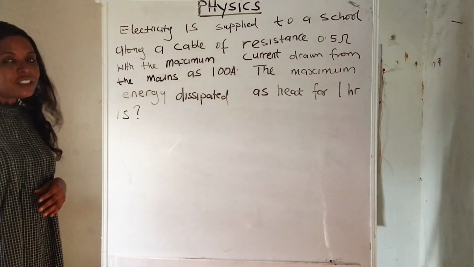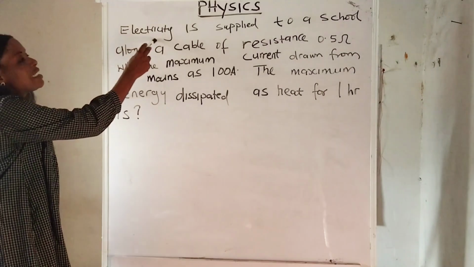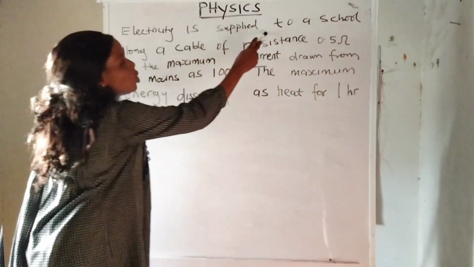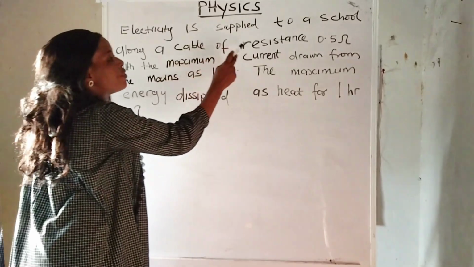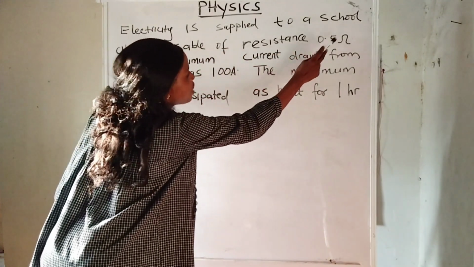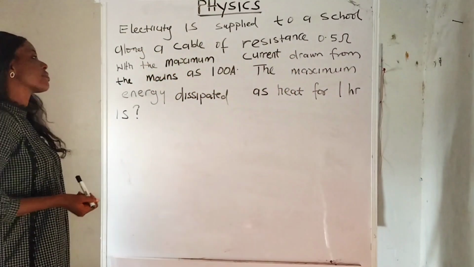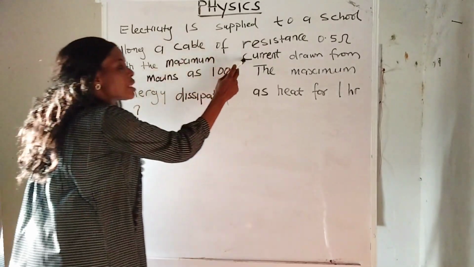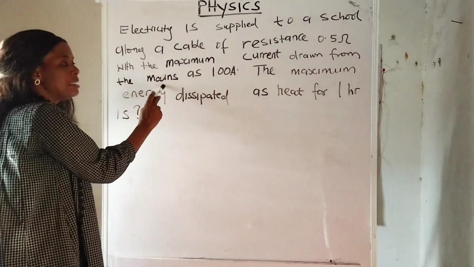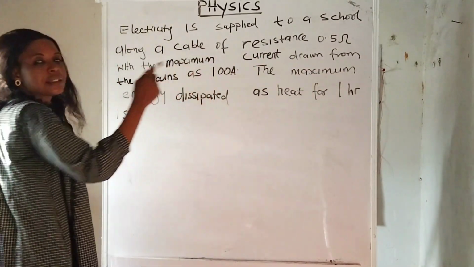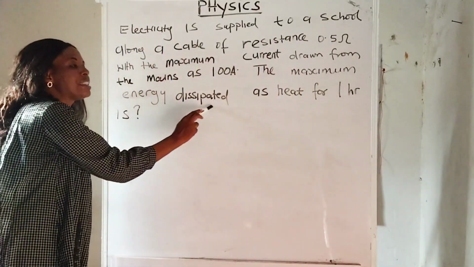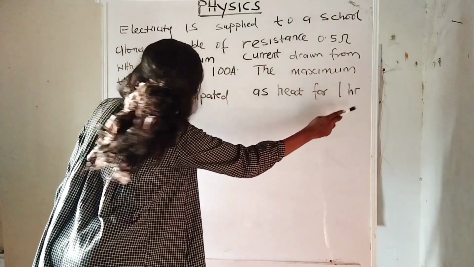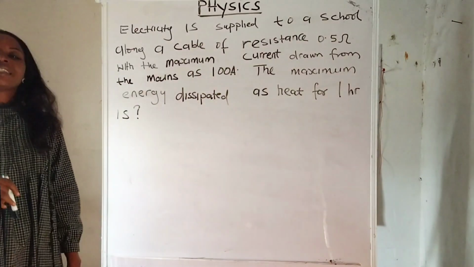The question says, electricity is supplied to a school along a cable of resistance 0.5 ohms, with the maximum current drawn from the mains as 100 amperes. The maximum energy dissipated as heat for 1 hour is.